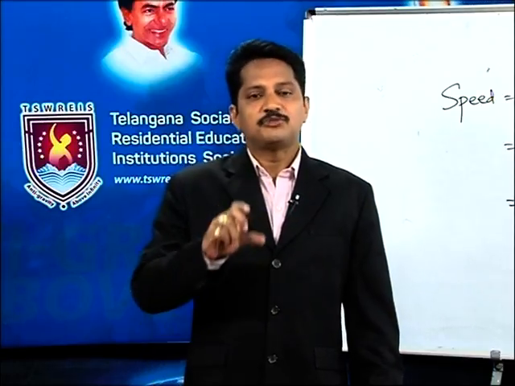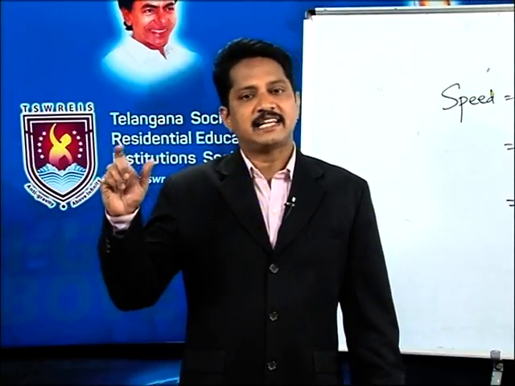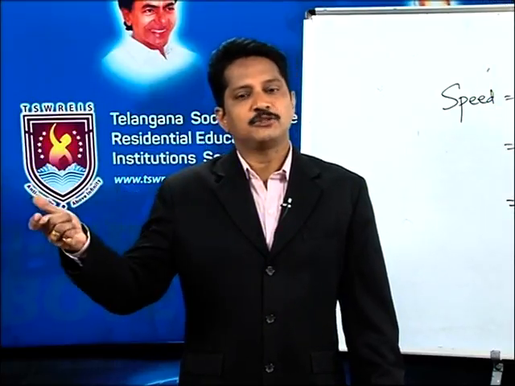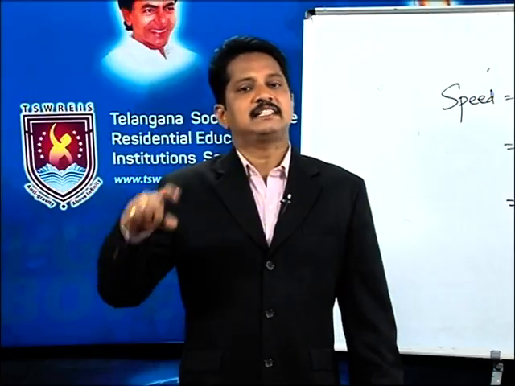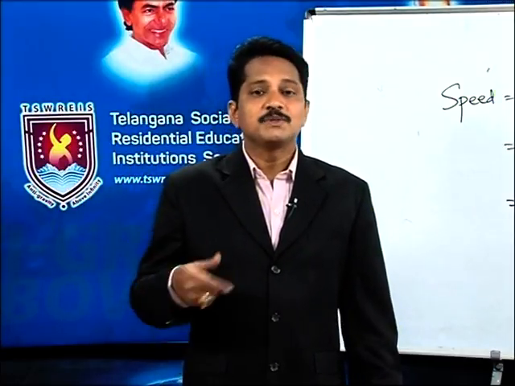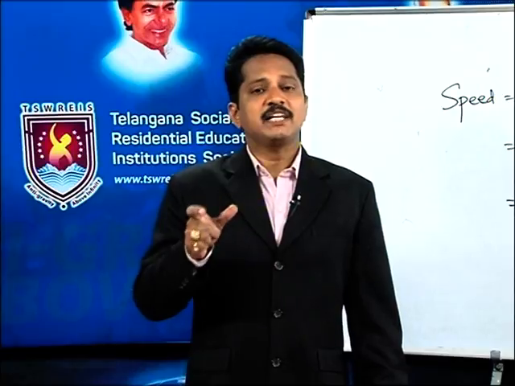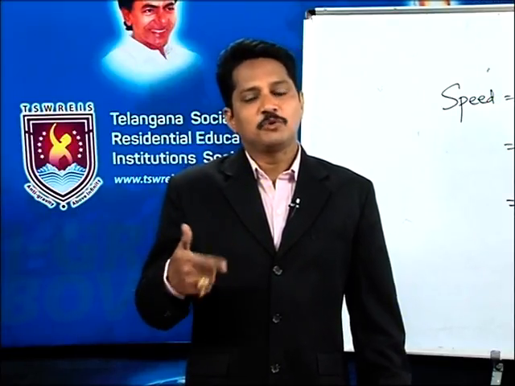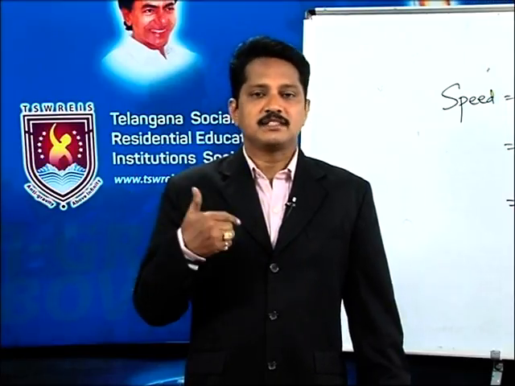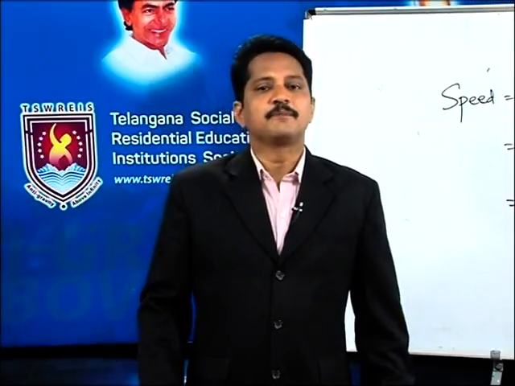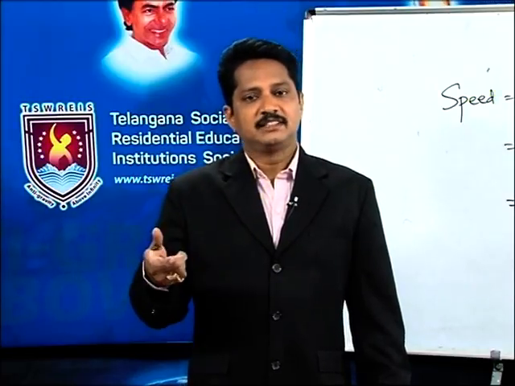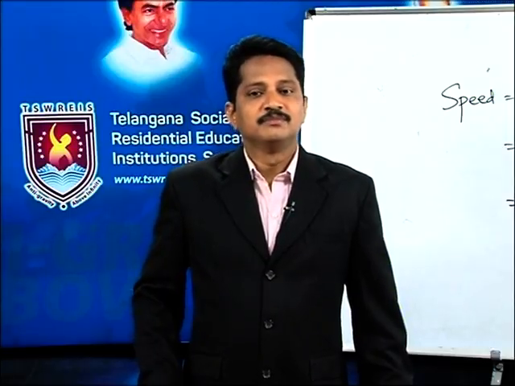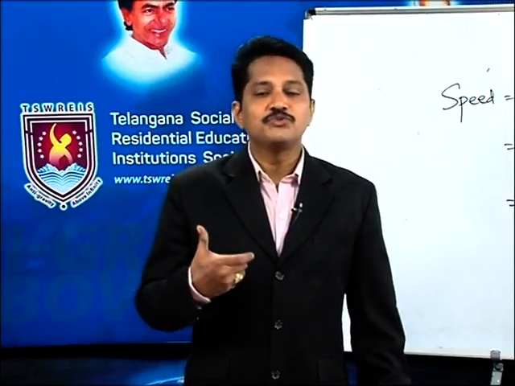For example, in 5 seconds it travels 10 kilometers, and the next 5 seconds it travels 10 kilometers. So what happens here is that in equal intervals of time the body is moving the same distance, which we call uniform speed. If you say it in terms of displacement, it is called uniform velocity. So, it is a uniform velocity.